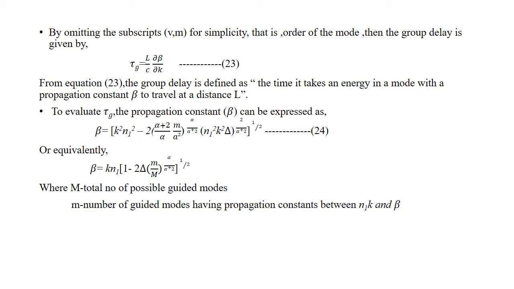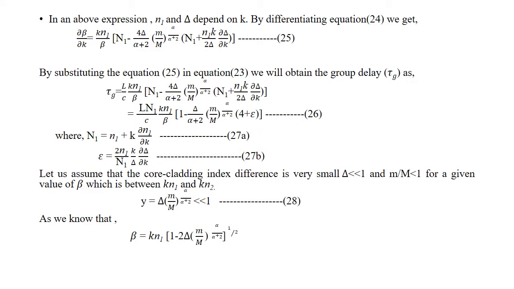where M is the total number of possible guided modes and small m is the number of guided modes having the propagation constant between n1 k and beta. So in the above expression we can see that n1 and del depend on k. So by differentiating equation 24, we will get dou beta by dou k is equal to k n1 by beta into [N1 minus 4 del by alpha plus 2 into (m by M) the whole power alpha by alpha plus 2 into n1 plus n1 k by 2 del into dou del by dou k].